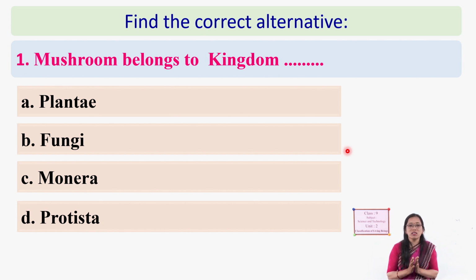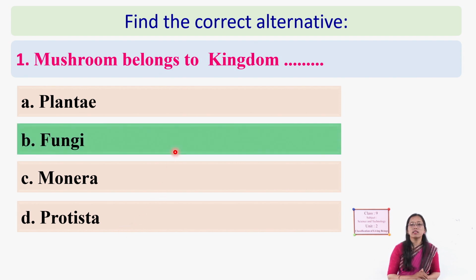Just check with some questions on what we have learned. The first question: mushroom belongs to kingdom dash. Four kingdoms are given: Plantae, Fungi, Monera, Protista. Which kingdom? Just as we have discussed, yes, it is Fungi.